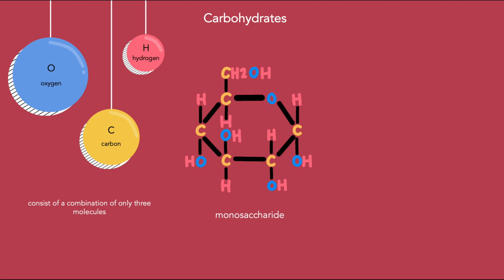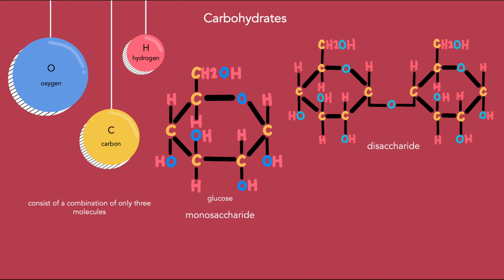One common example of a monosaccharide is glucose. If a carbohydrate has 2 saccharides, it is considered a disaccharide. One example is maltose, which is made of 2 glucose molecules. When the 2 molecules of glucose join together, dehydration synthesis occurs and a molecule of water is also made when maltose is made.